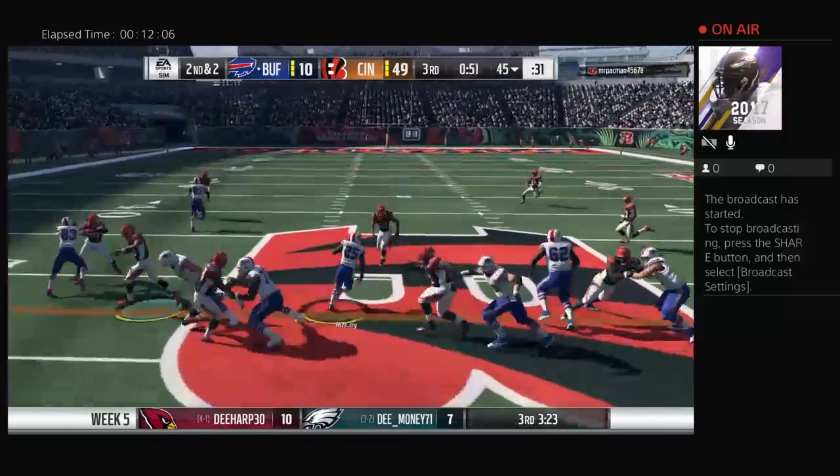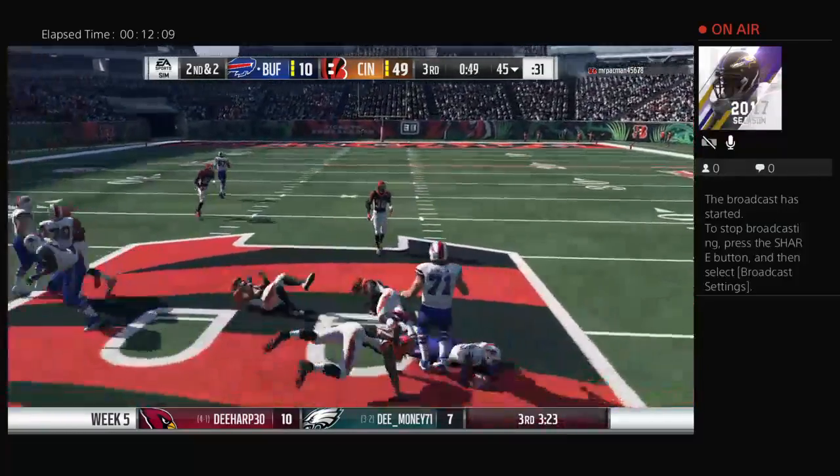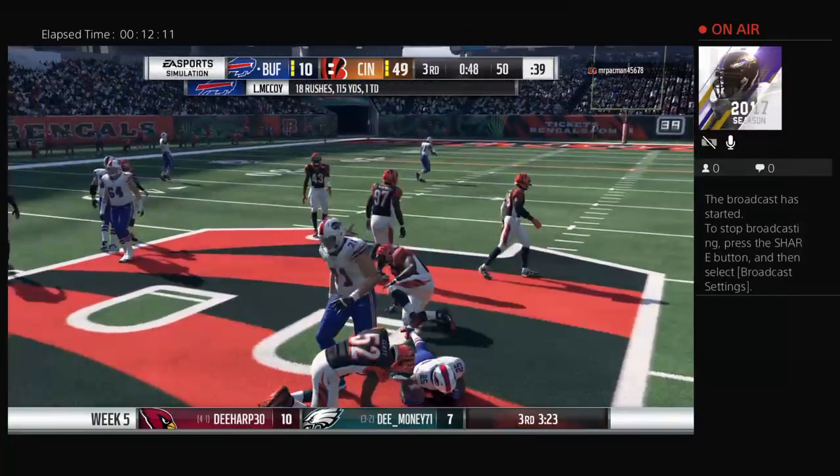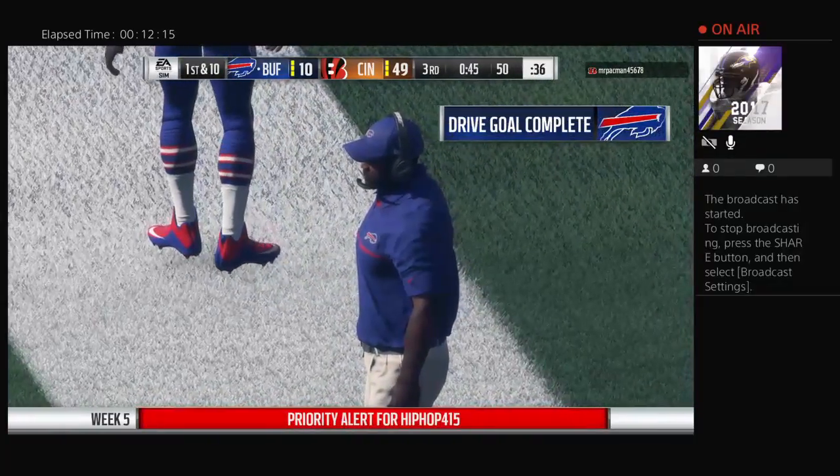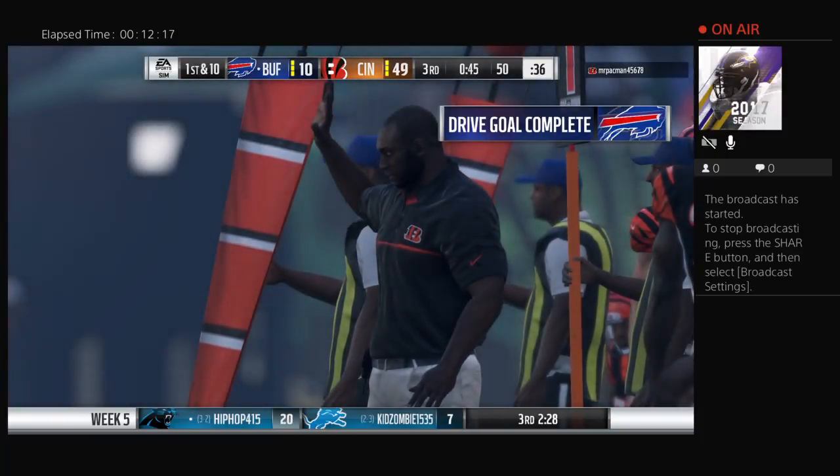They go now to McCoy. He's seen a ton of action this afternoon. And he'll get it out to midfield. Looks like, yeah, they'll spot it right at midfield at the 50. And 5 yards on the play there as the drive will continue.